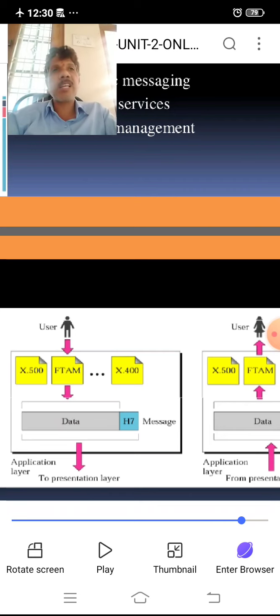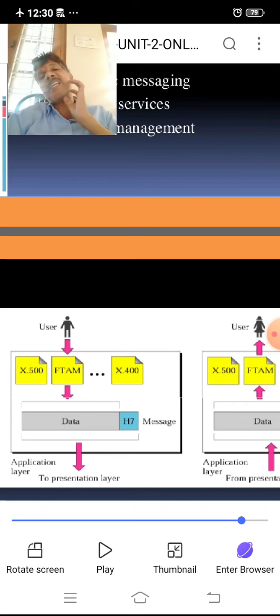Such rules are called a set of protocols. All protocols are defined as a part of TCP IP, so that is called the internet protocol suite. TCP IP is called the internet protocol suite, that is developed based on the OSI.